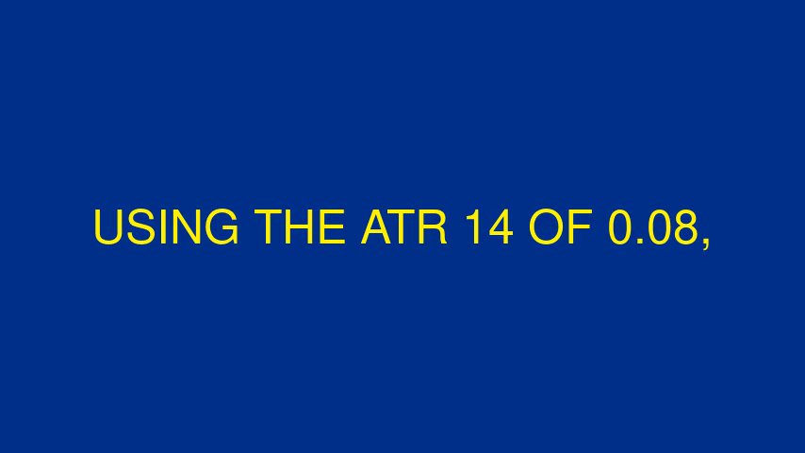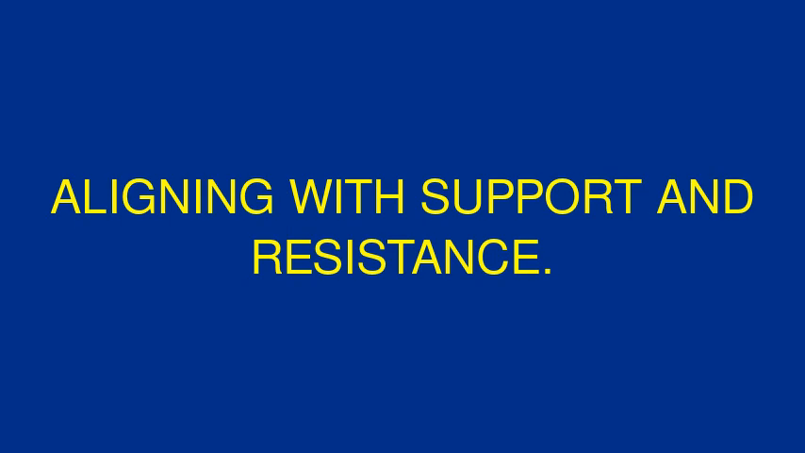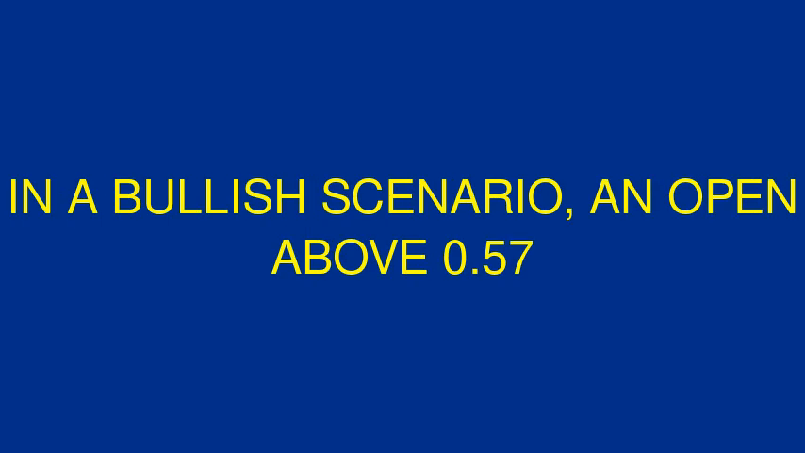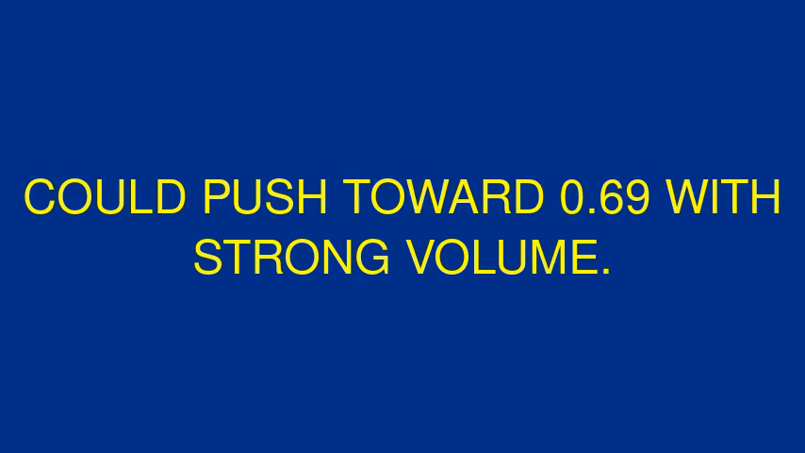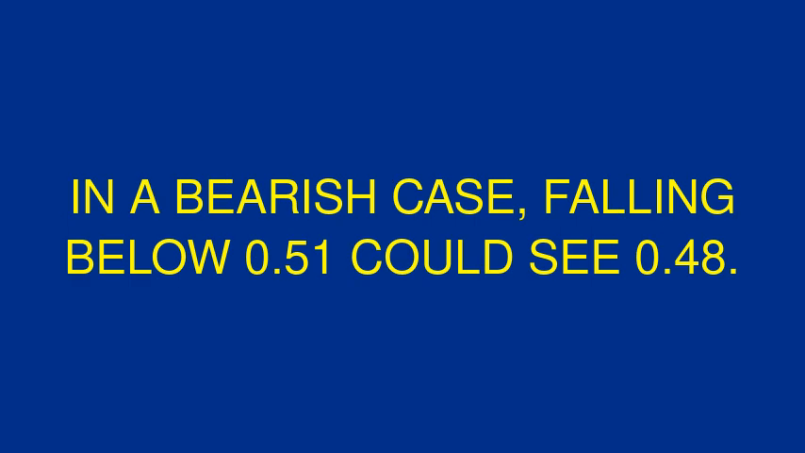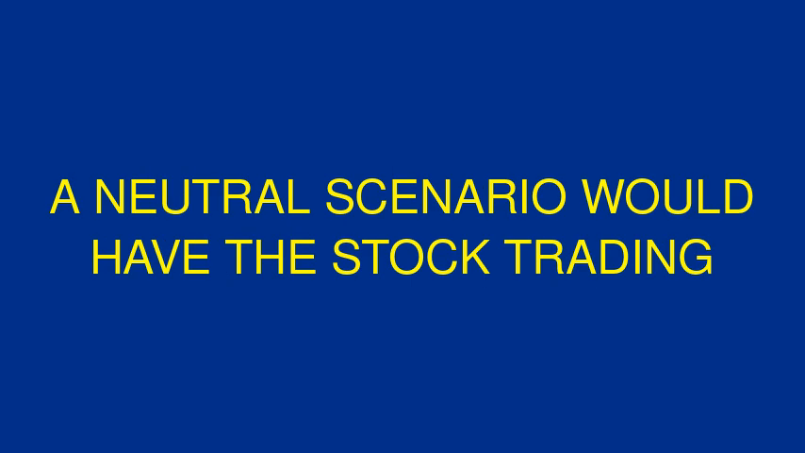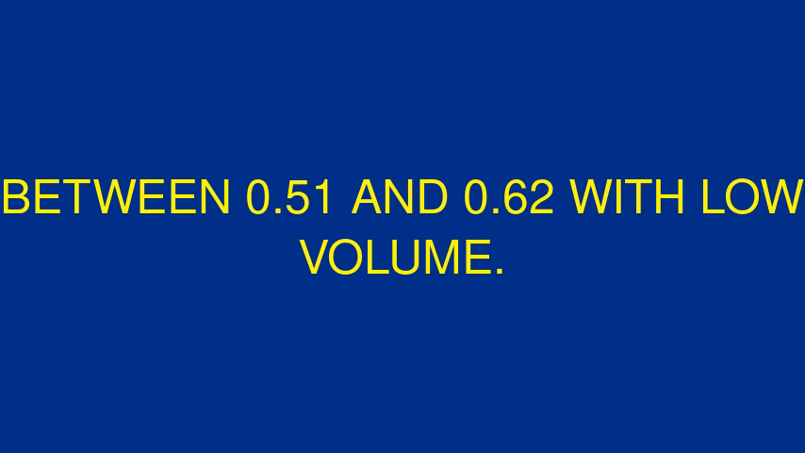Using the ATR 14 of 0.08, the next day's high could be around 0.64 and the low around 0.48, aligning with support and resistance. In a bullish scenario, an open above 0.57 could push toward 0.69 with strong volume. In a bearish case, falling below 0.51 could see 0.48. A neutral scenario would have the stock trading between 0.51 and 0.62 with low volume.